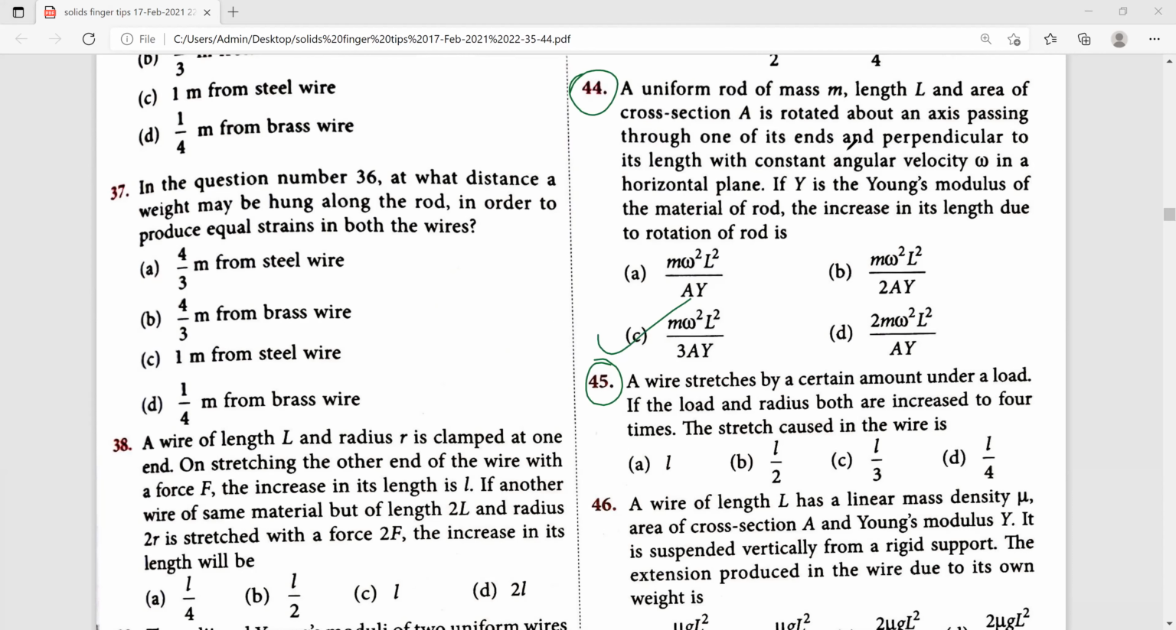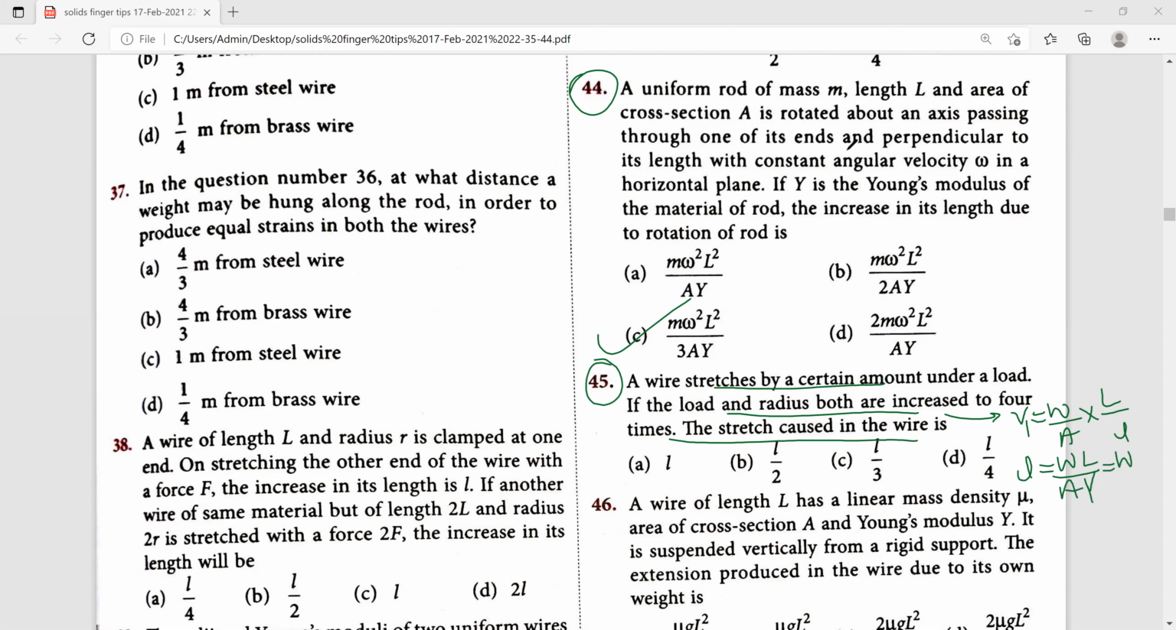Next, 45th one. A wire stretched by a certain amount under a load. If the load and radius both are increased to 4 times, how will the stretch caused in the wire be represented, they ask. So we know for Young's modulus the formula we use is given by W by A into capital L divided by small l. Elongation under load is given by WL divided by A into Young's modulus.